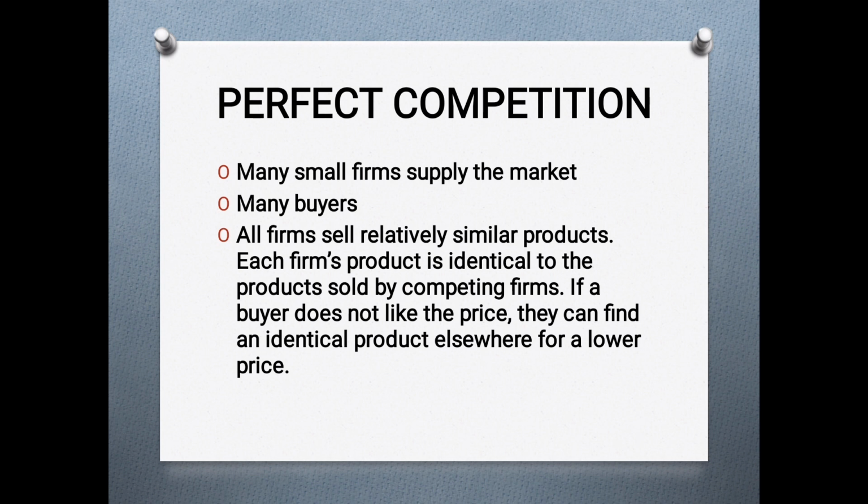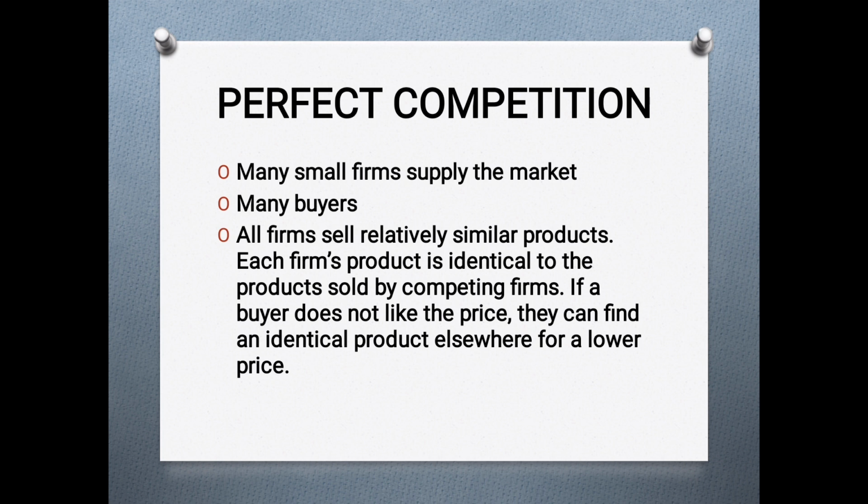Our third assumption is all the firms sell relatively similar products. Basically, the shape and size of the product is similar. They are called homogeneous products. Like we see in a vegetable or fruit market, a particular fruit like an apple or a particular vegetable is likely identical in the market. So we can assume that our vegetable market or fruit market is likely a perfect competition.